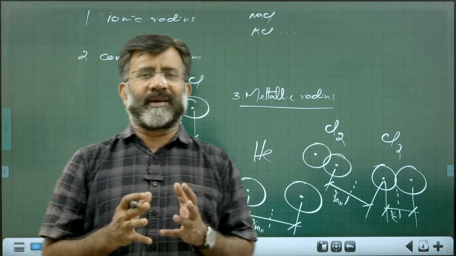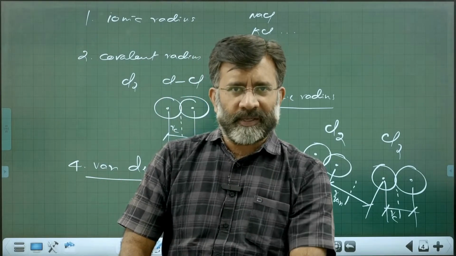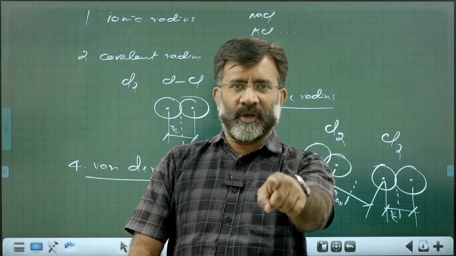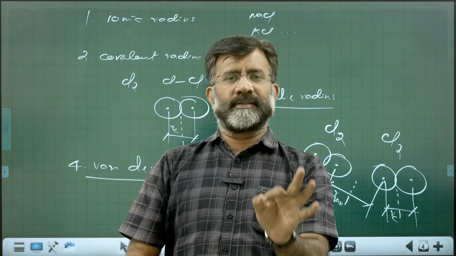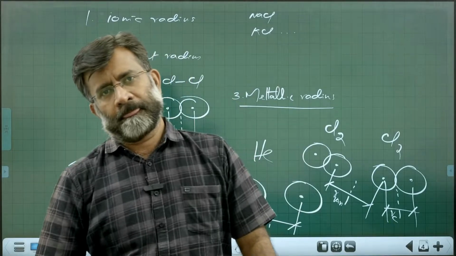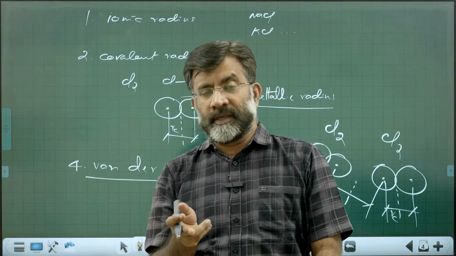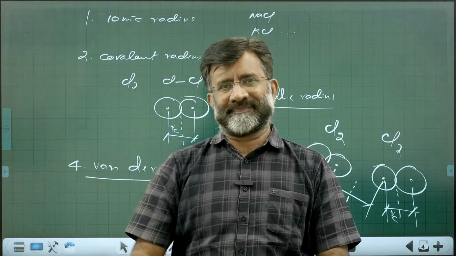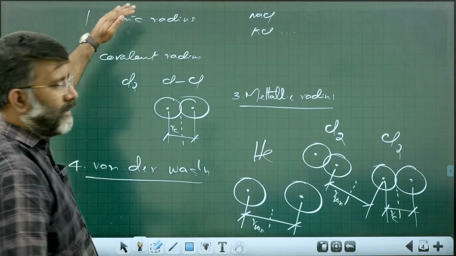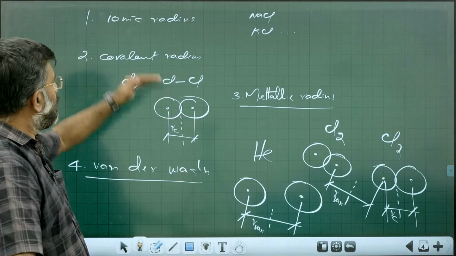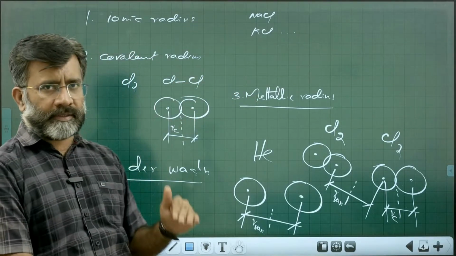Always the van der Waals radius will be a larger value. If you see the size of noble gases, you can see higher values, because for monoatomic noble gases we can consider only van der Waals radius. When you compare van der Waals radius with the covalent radius, it comes almost double. These are the various atomic radius parameters we consider: ionic radius, covalent radius, metallic radius, van der Waals radius.